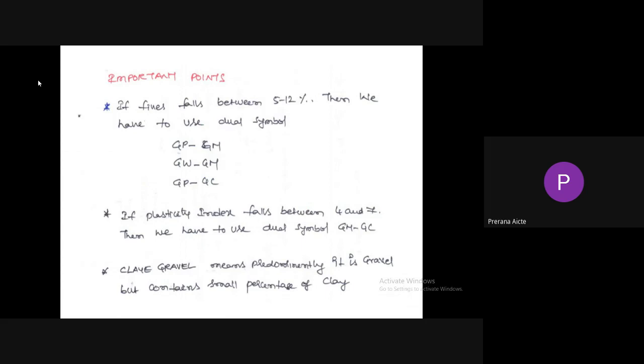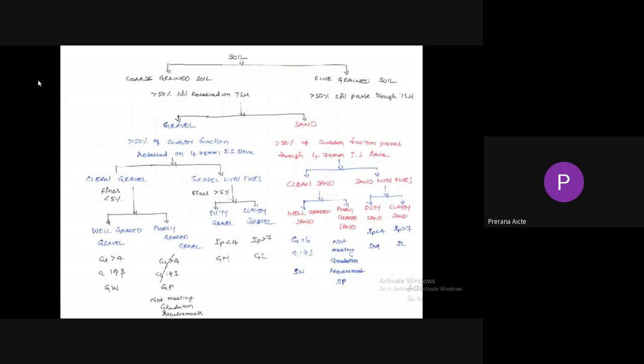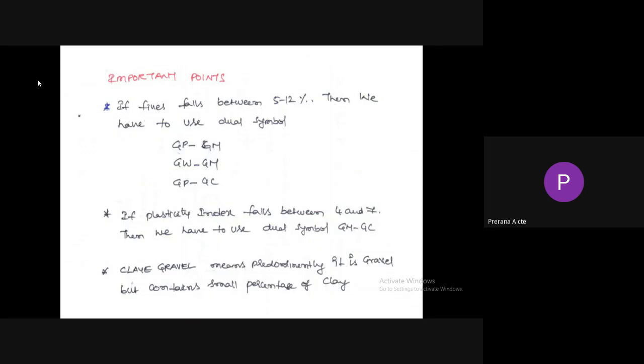An important point here: while classifying using this flow chart, you may have some doubts. If the fines are less than 5%, it is called clean gravel. If the fines are greater than 5%, it is called gravel with fines. If the fines fall between 5 and 12%, then we have to use the dual symbol.